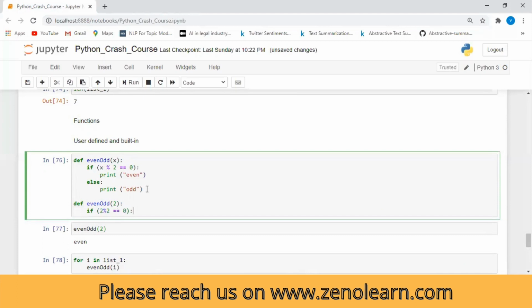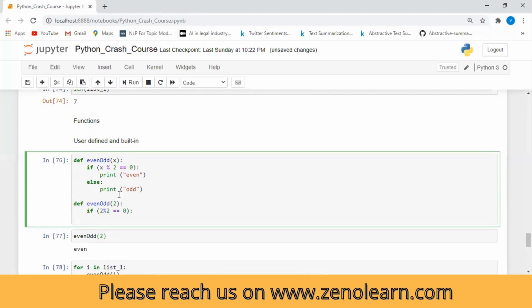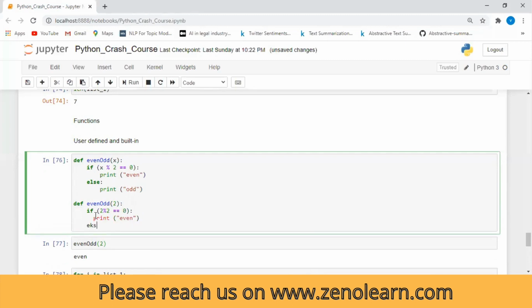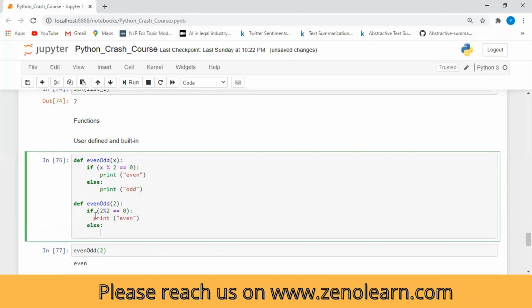What is the 2 percentage 2? This is modulus. It will make the division of 2 and 2, and if the remainder is 0, then it will print even, so it means it is an even number. And else it will go to print odd. So this is how the function will work.